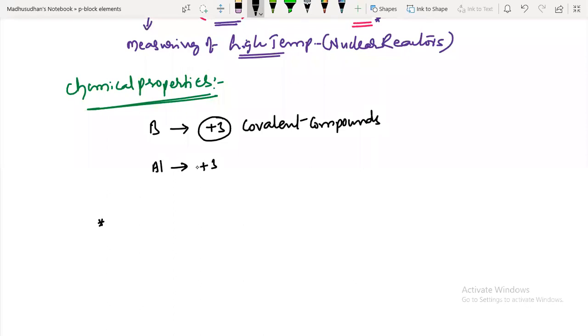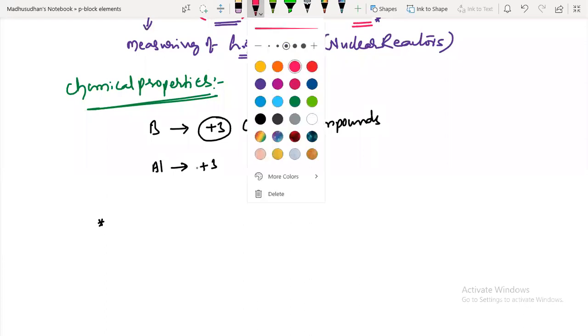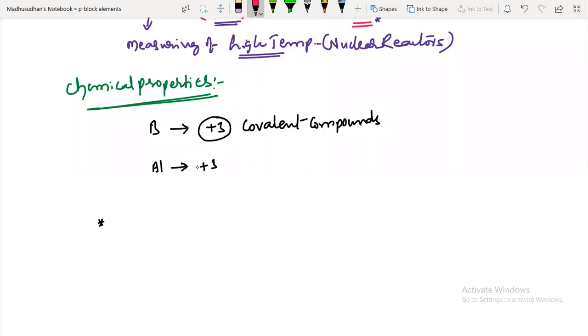Next, these compounds, boron halides especially. The first compound of third group elements I am going to discuss is boron halides.